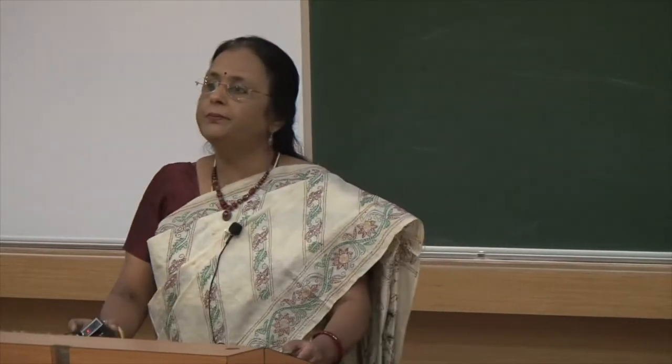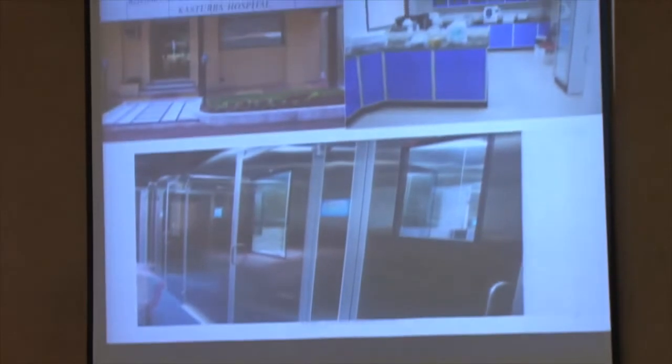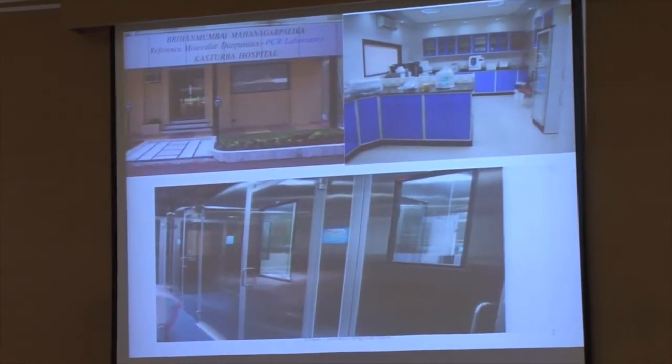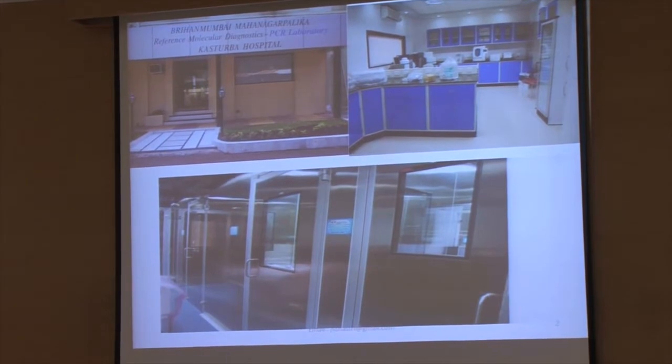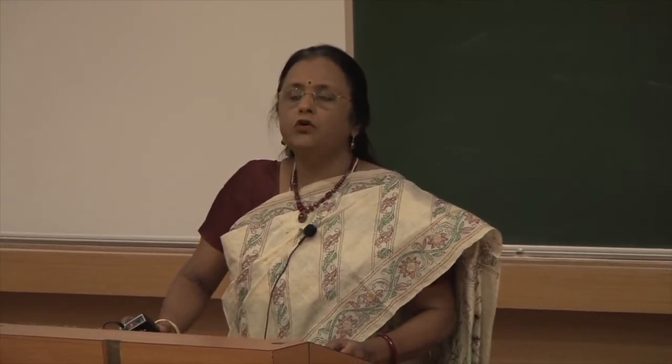So this is the lab I head. We do molecular diagnosis for commonly the acute febrile illnesses, which is dengue, malaria, typhoid, hepatitis, and we also are the regional HIV reference lab. So we do what is called as early infant diagnosis for testing HIV in the newborn babies at 6 weeks, and also do the HIV viral loads. So we are part of the national program. So anybody who's interested in seeing molecular diagnostics by real-time PCRs for these infectious diseases, you're welcome.